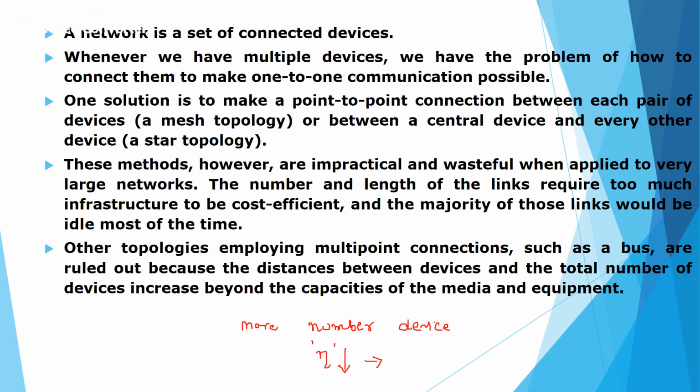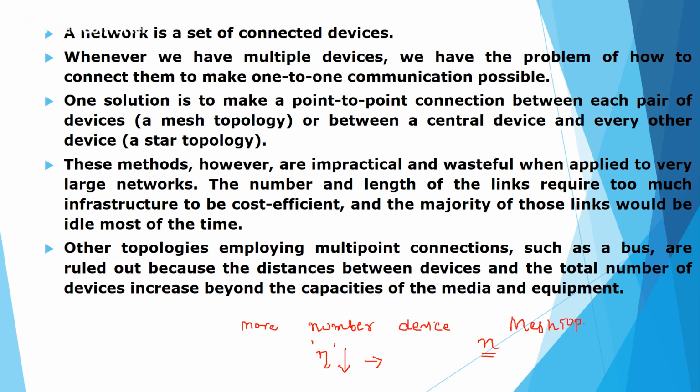if you are having n number of devices within the network, each of the n devices needs to connect to the other devices. Suppose if you are having 5 devices, we can manage with the mesh topology itself.